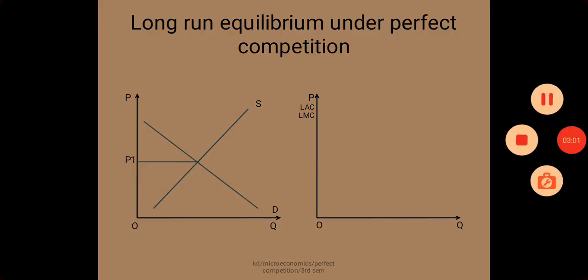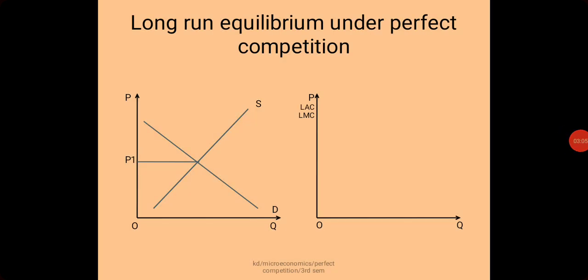Now the equilibrium of the individual firm may be shown by this diagram, where corresponding to that price, the position of the long run average cost curve is such, and through its minimum point, the long run marginal cost curve has gone.